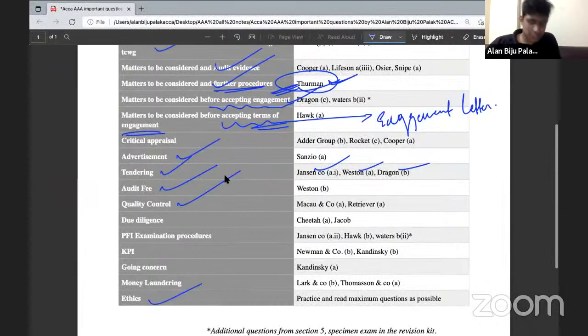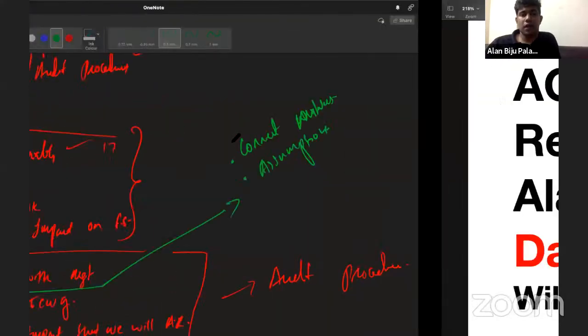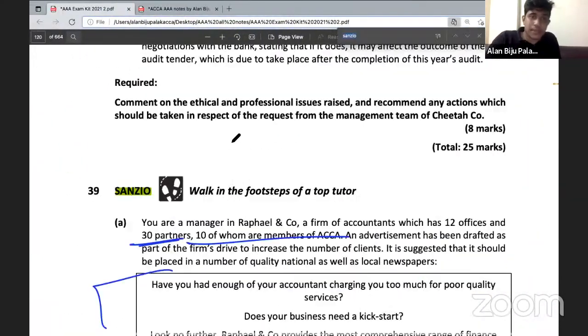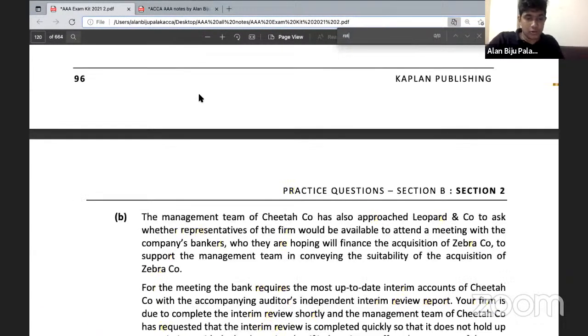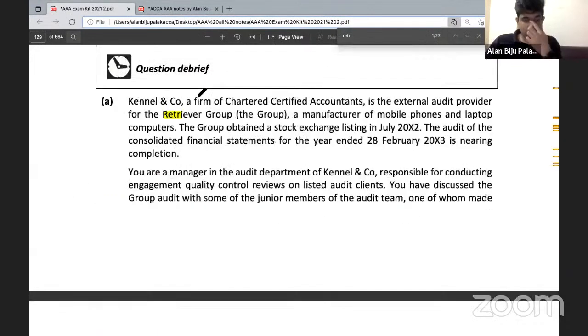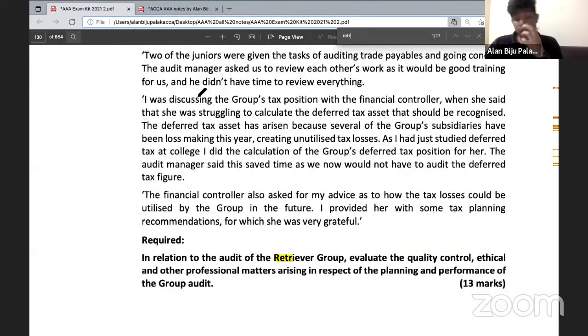Next one, it's a question on quality control. Basically, the area of quality control is a very simple area, and definitely you will be able to score a very good mark from this area as well. So we will do a question called retrieval. Yeah, we have got a question here from retrieval.